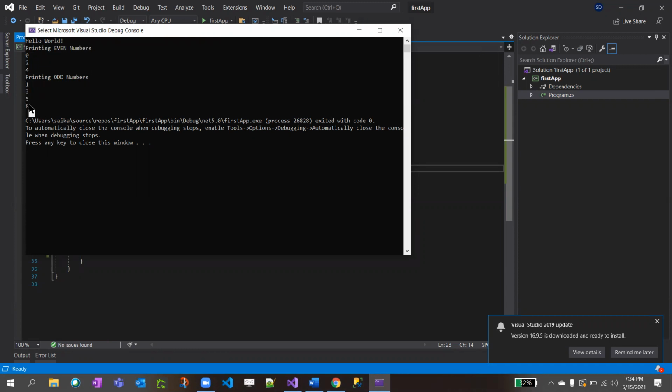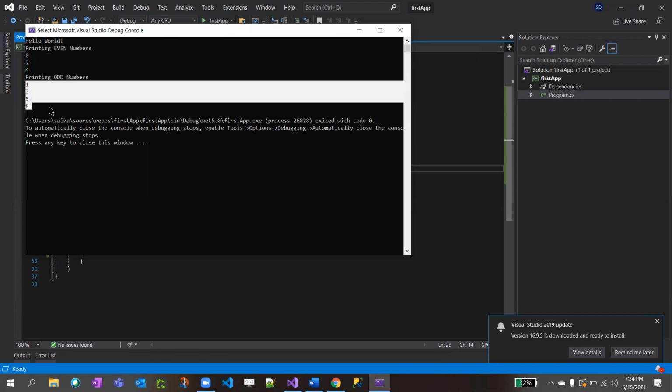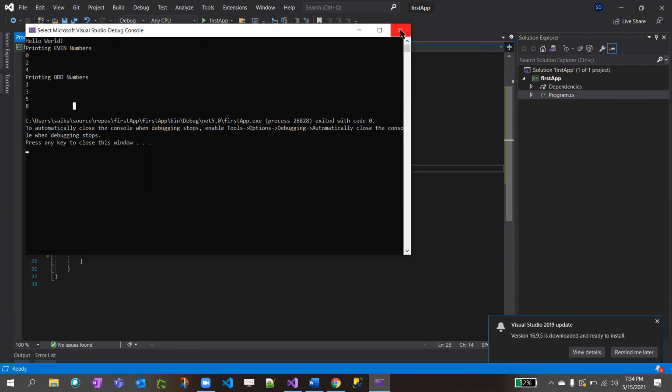Actually, 8 is not an odd number. I just added it in the Word document, so it gave that. Since we declared odd numbers, similarly, it went through the for loop and printed them with Console.WriteLine.